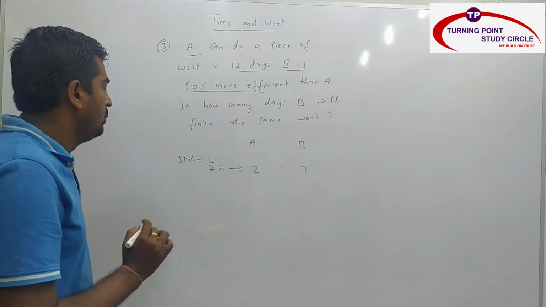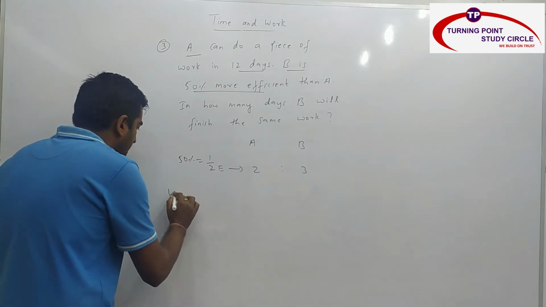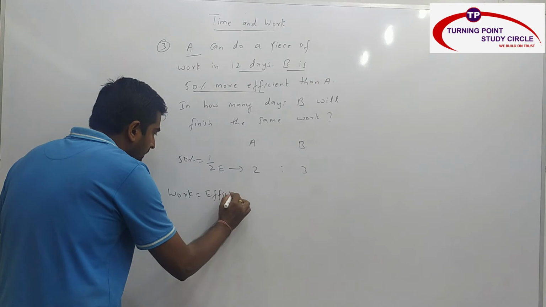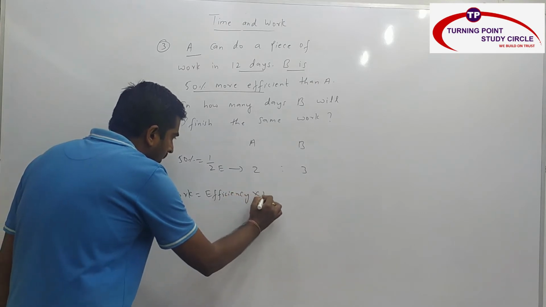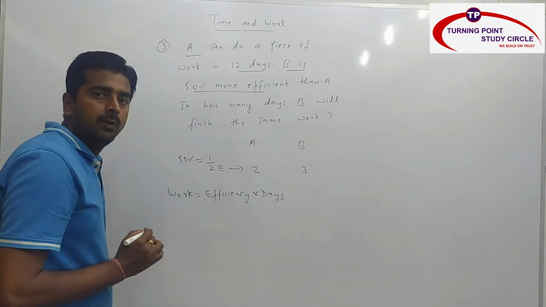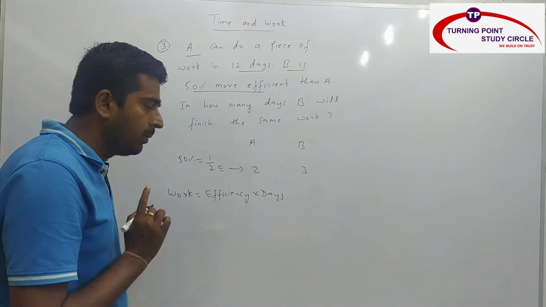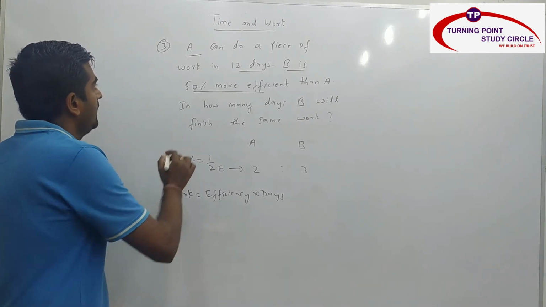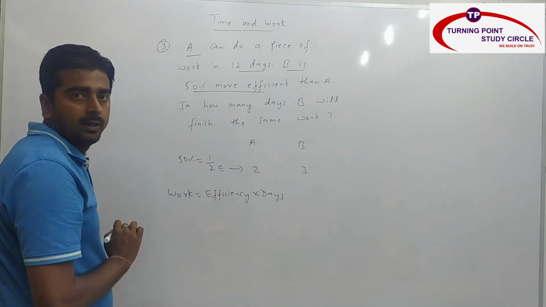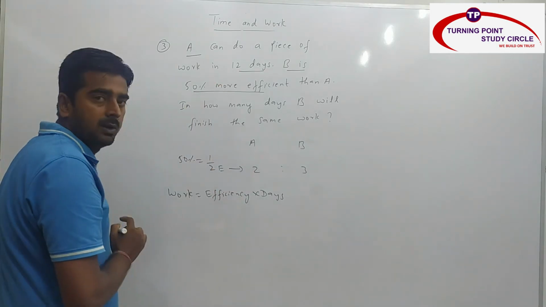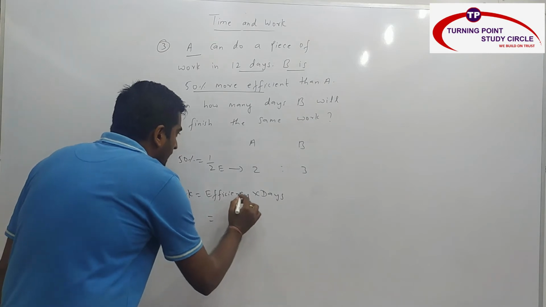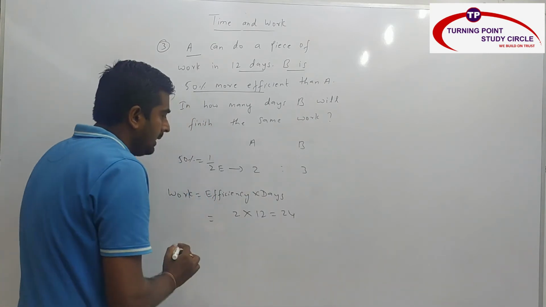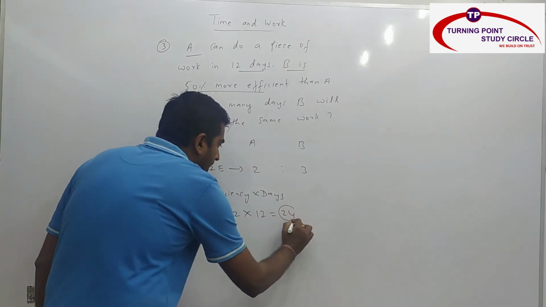Now, you know very well, total work is nothing but efficiency into days. Whenever you multiply one day efficiency of a person with days, you will get the total work. So here A can do a piece of work in 12 days. Efficiency is 2 and days is 12. So total work is 24. 24 is nothing but total work.